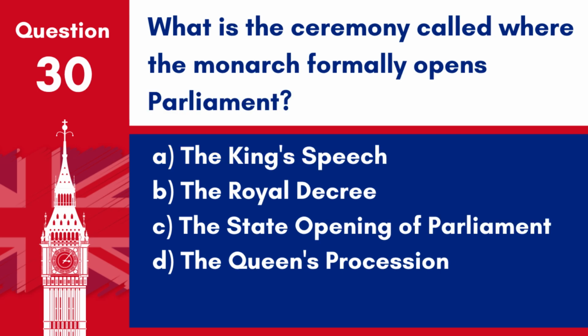Question 30. What is the ceremony called where the monarch formally opens Parliament? A. The King's Speech. B. The Royal Decree. C. The State Opening of Parliament. D. The Queen's Procession. Answer: C. The State Opening of Parliament. The State Opening of Parliament is the ceremony during which the monarch formally opens the new session of Parliament.